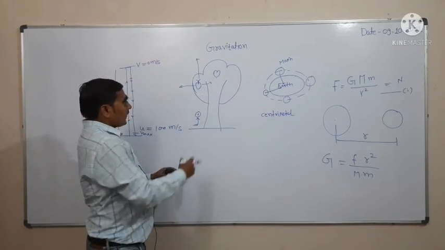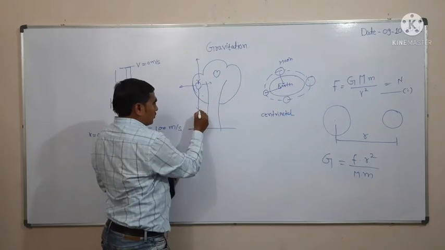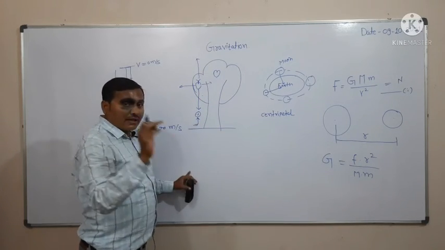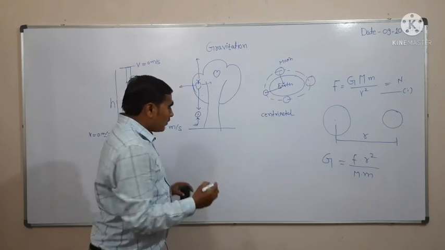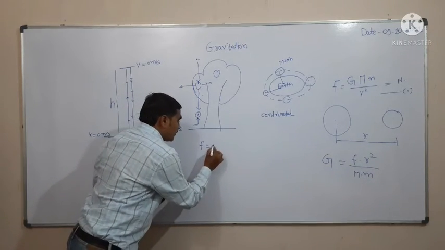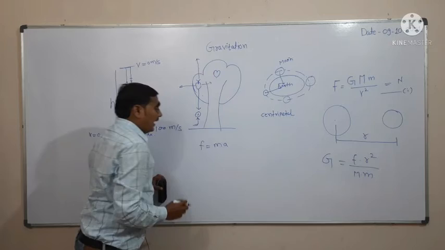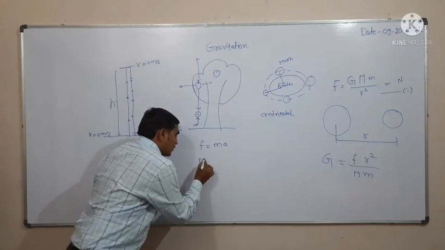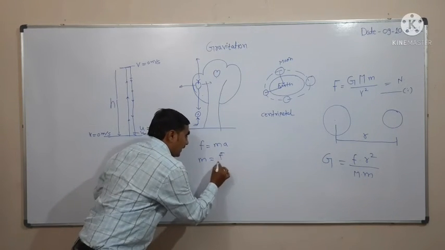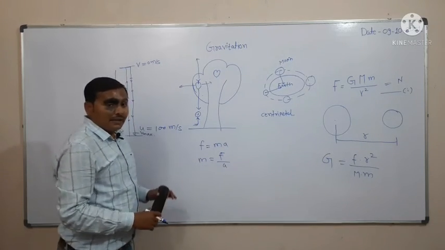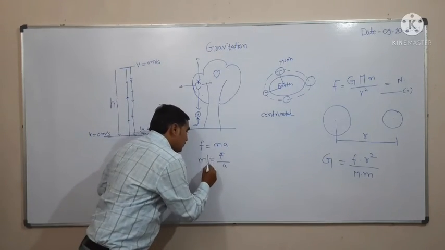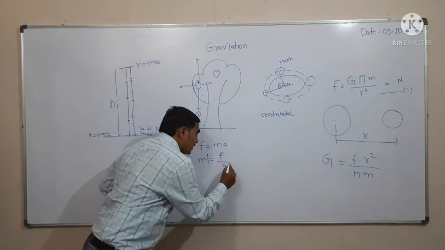This apple gets attracted toward the earth, the earth is also attracted, but according to Newton's second law, F equals m into a, and so a equals F by m. If mass is smaller then acceleration is greater.